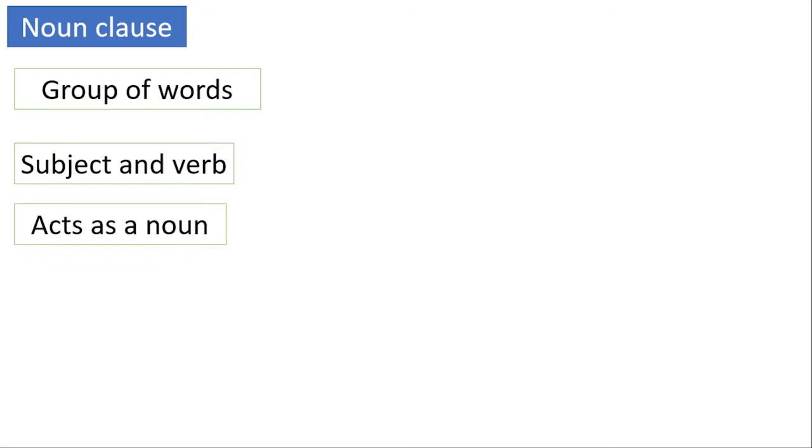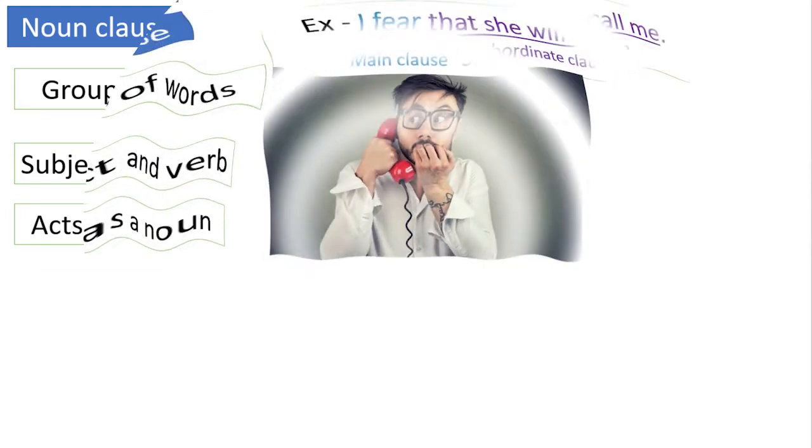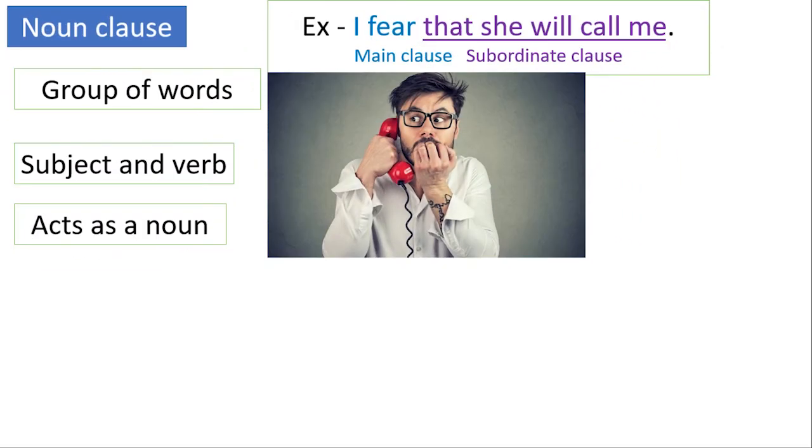For example, I feel that she will call me. Here, that she will call me is a clause as it is a group of words having a subject and verb of its own and the whole clause is acting as an object of the verb feel. So it's a noun clause.